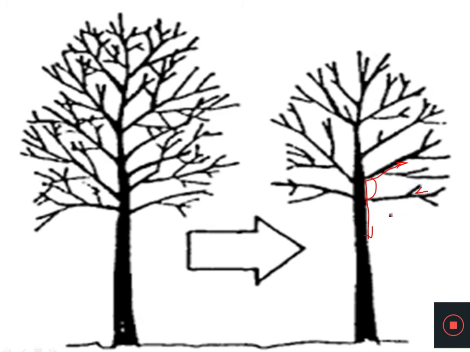So in this way we have to simply find out the various kinds of angles in trees, in your house, in your mathematics books, in your geometry box. There are so many angles. You simply have to be curious, you simply have to be a little bit analytical in order to find the angles in various things.